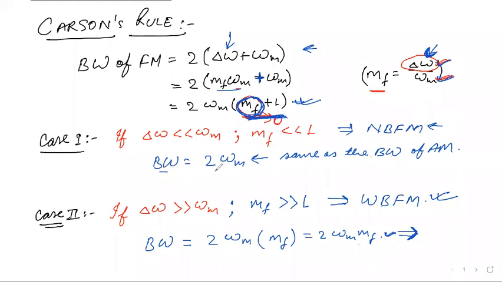So the bandwidth will become 2 omega m, as MF plus 1 is nearly equal to 1.